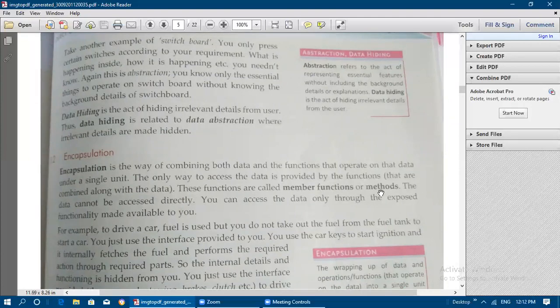We will call it as member functions or methods. Even the data is also going to be called as data members. We will call it in some places as data members. So data members and member functions, we will use these terms in the object-oriented programming concept. The data cannot be accessed directly. You can access the data only through the exposed functionality made available to you. That is, with the help of the function only, you can access the data.